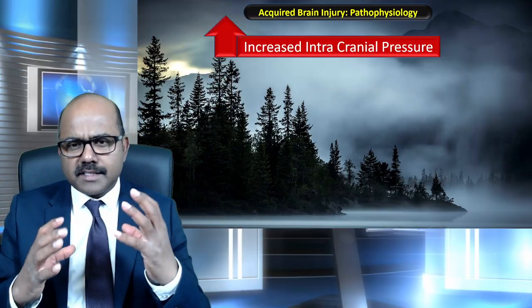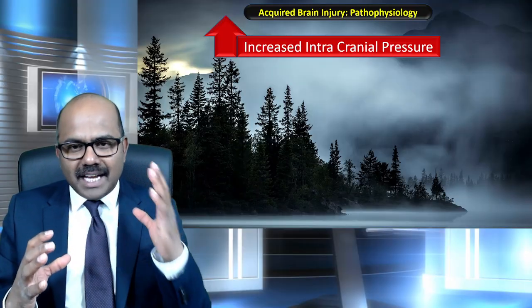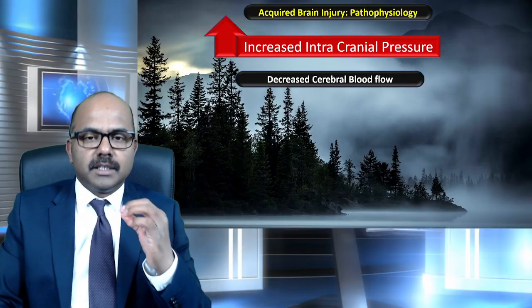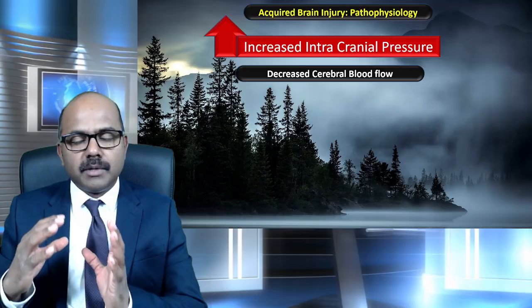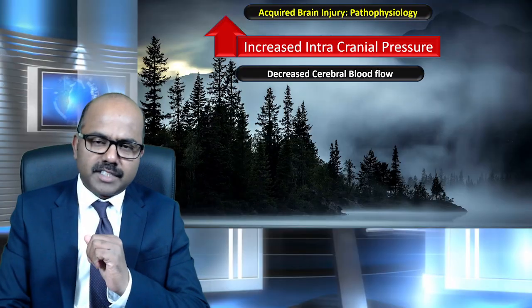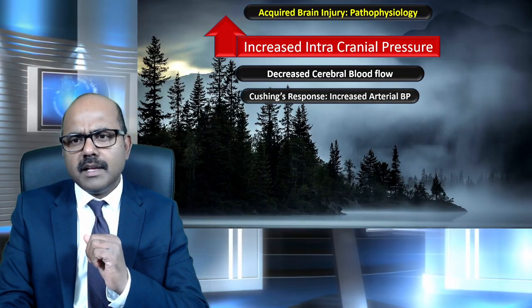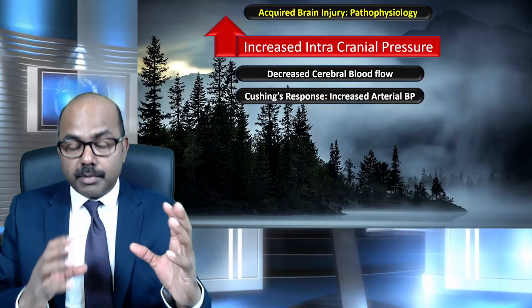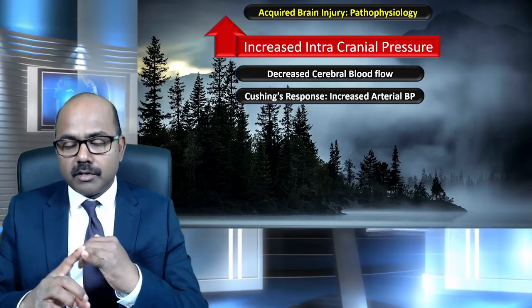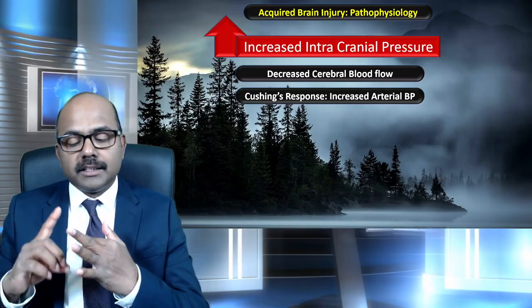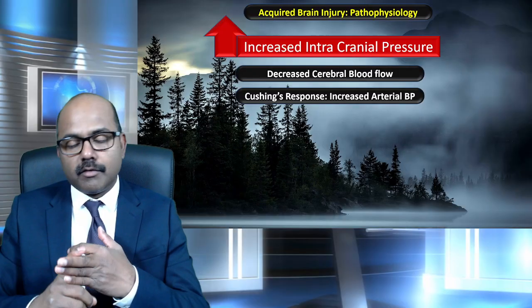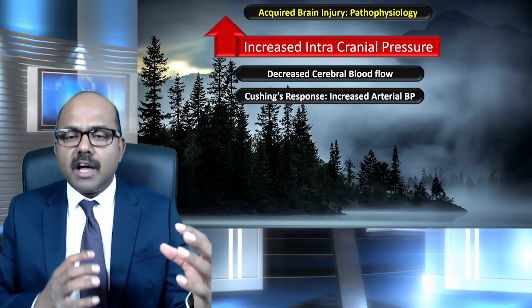What does this intracranial pressure do? When the pressure within the skull is high, that produces a resistance to the blood flow. So the blood flow will come down, resulting in decreased cerebral blood flow. And once the cerebral blood flow is less, that means your brain is starving. The brain is not getting enough nutrients, enough oxygen, and the metabolic waste products, including carbon dioxide, are not getting cleared off. So the brain is literally starving and dying.